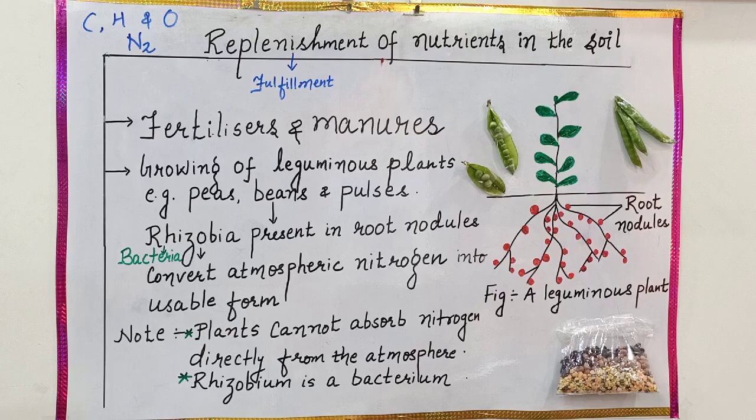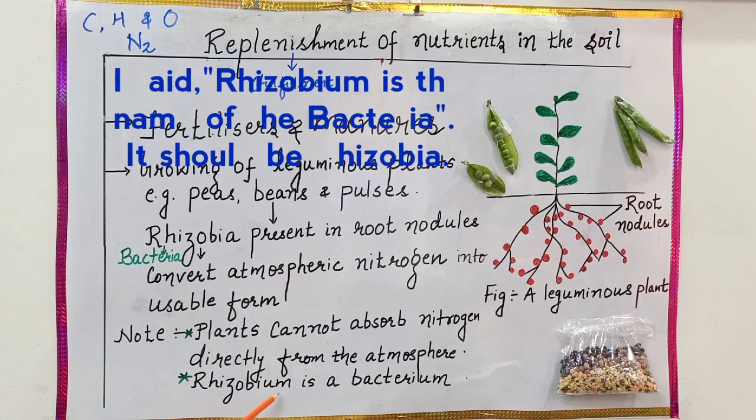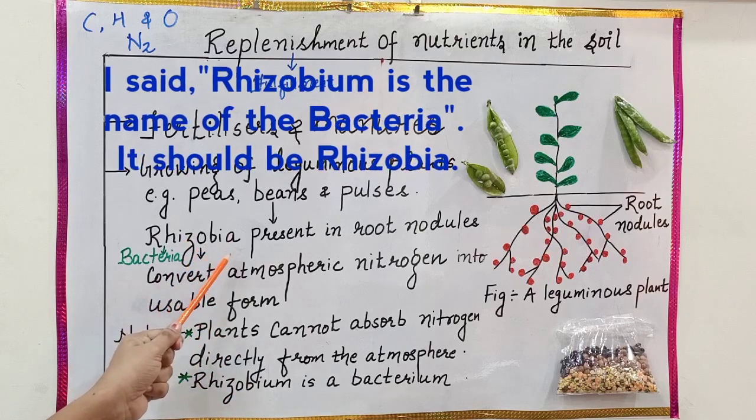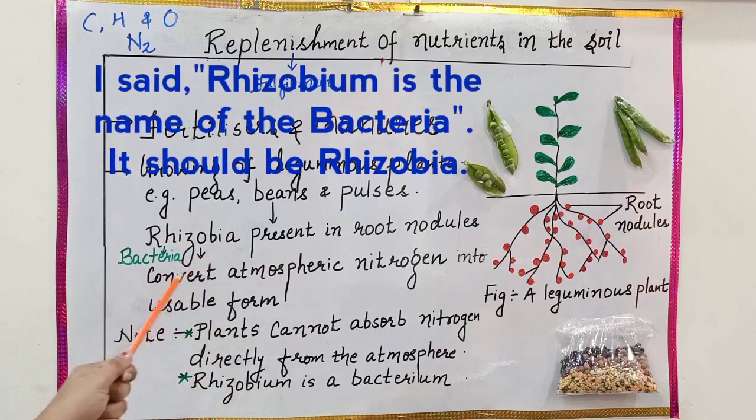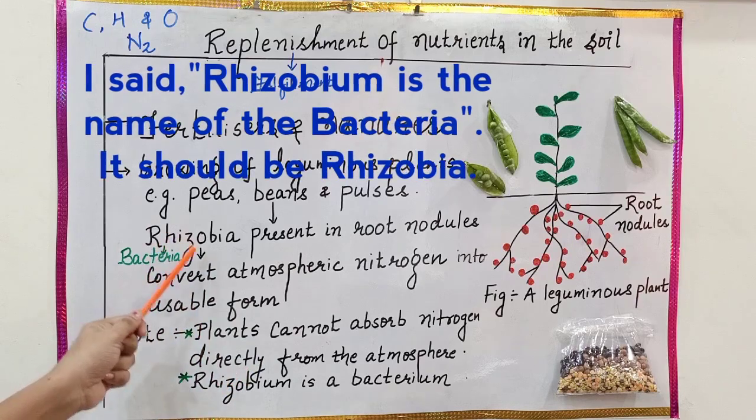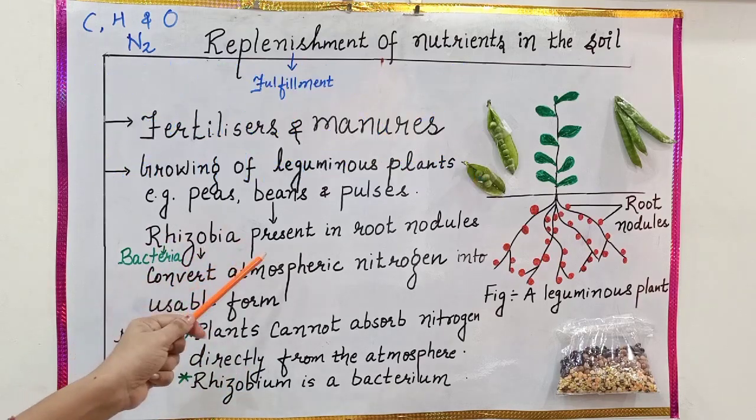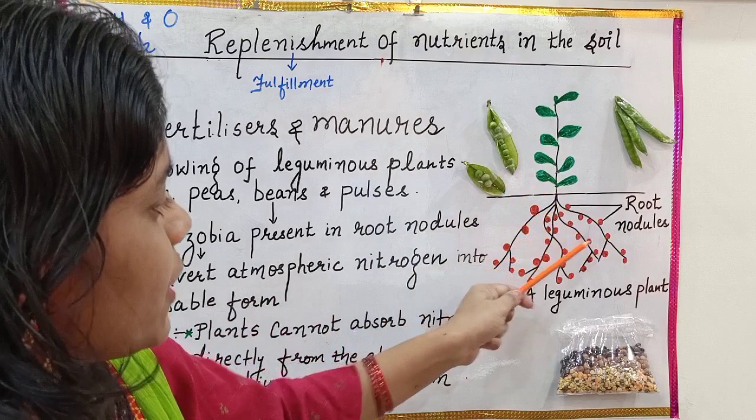To absorb the nitrogen, they take the help of certain bacteria. And the name of that bacterium is rhizobium. Actually, bacterium is a singular word and bacteria is a plural word. Rhizobium is the name of the bacterium. So there are certain bacteria called rhizobia. Rhizobia are present in the root nodules of leguminous plants.